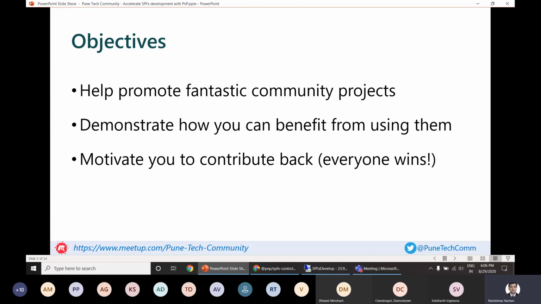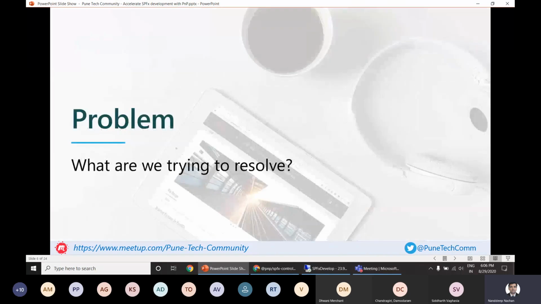And since it is a community effort, it is not a one-way communication. So we also want you to get motivated and contribute back to the community so that it will be a win-win situation for everyone.